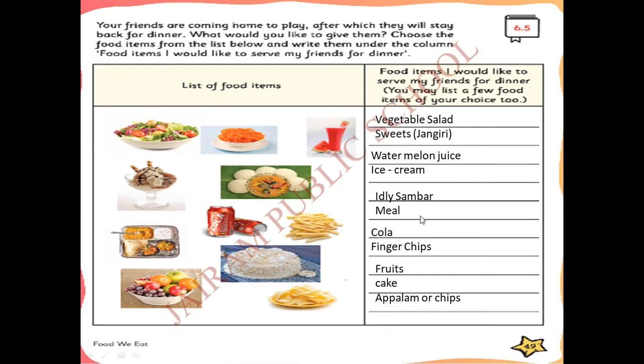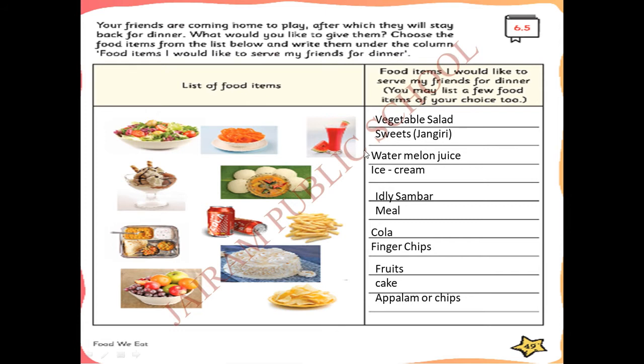Okay, here we are going to select it. See, here we have given you all the food items' names. From this, you can select what food items you are going to give to your friend. See, the first one is the vegetable salad. We can eat this vegetable salad raw, no need to cook. Second one is the sweet, jangri or jalebi. It's the sweet, so it's a cooked food.